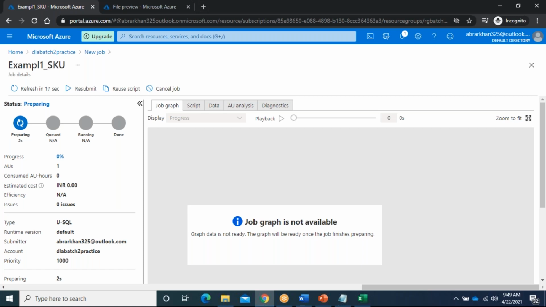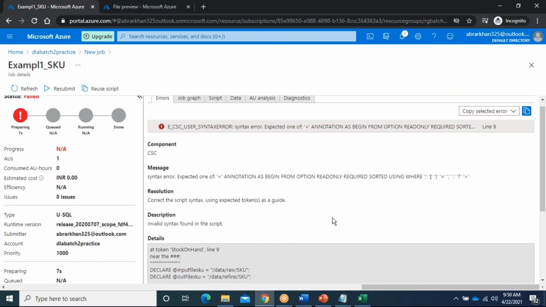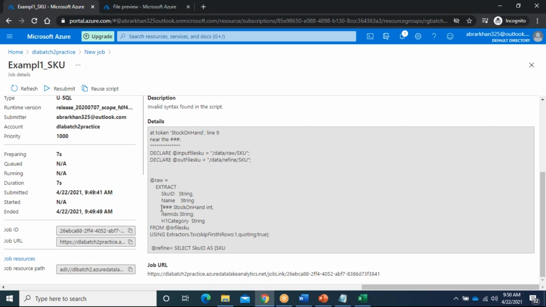Once preparing, then it is queued. So for example, you are executing 20 jobs parallelly. Based on their size, it will take 10 as a batch or 20 as a batch, and we can set that also. For example, if you have executed 20 jobs parallelly, 10 will be queued and 10 will be in progress until the first 10 are completed. Here I'm getting some error. What is the error? Can anybody tell what mistake I made in the current script? I missed the comma.